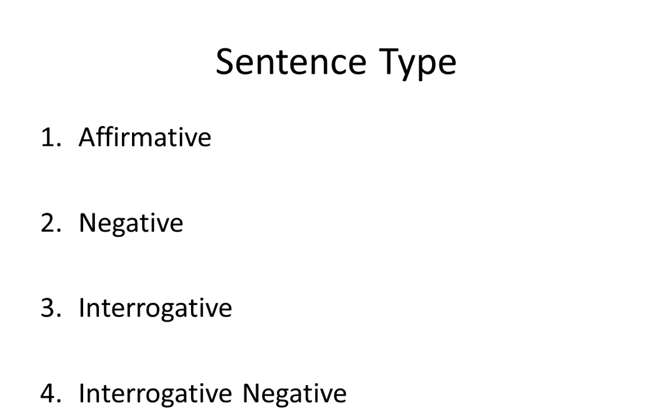It is also called a simple sentence. If the nature of the sentence is in the denial mode, if the sentence uses not, then it is called a negative sentence. If there is a question in the sentence, it is called an interrogative sentence. But if not is used in the interrogative sentence, then it is called an interrogative negative sentence.